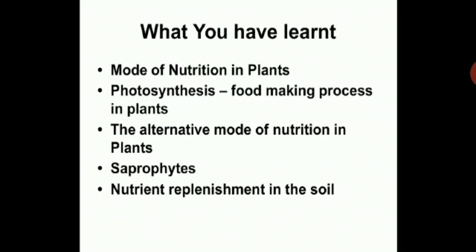Then you have seen saprophytes. Again, they depend on others for their food. Nutrient replenishment in the soil. You have seen the nitrogen cycle and all that we have discussed. So these are the topics which we have covered in the chapter. We'll continue with the revision session.